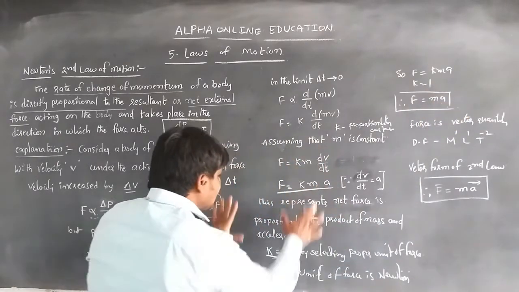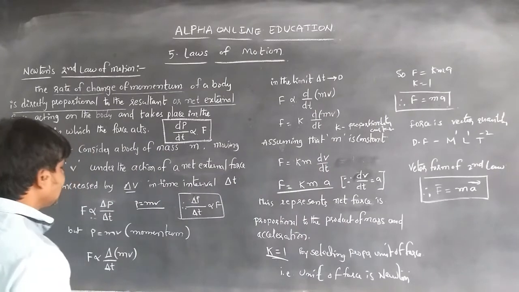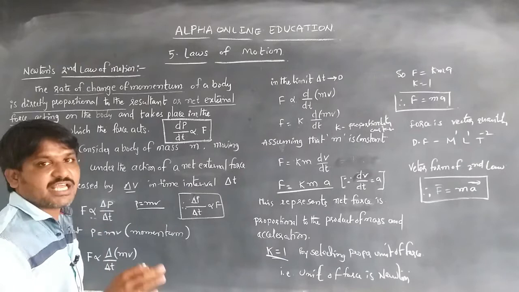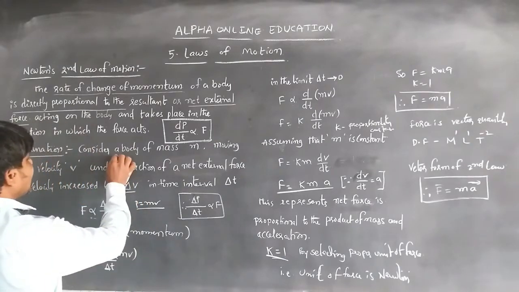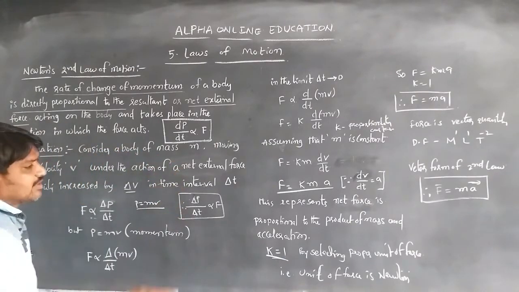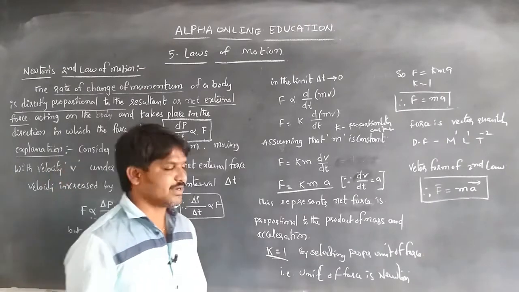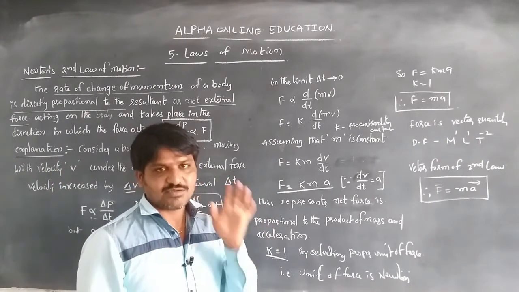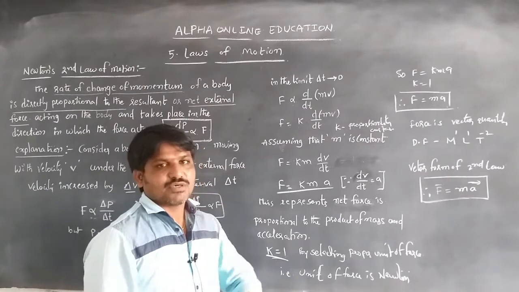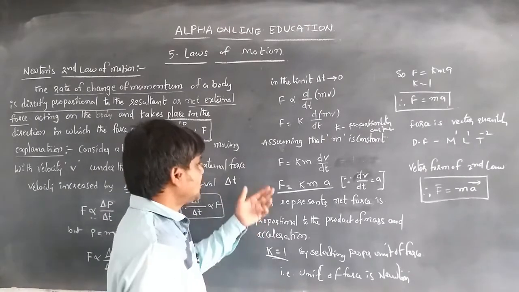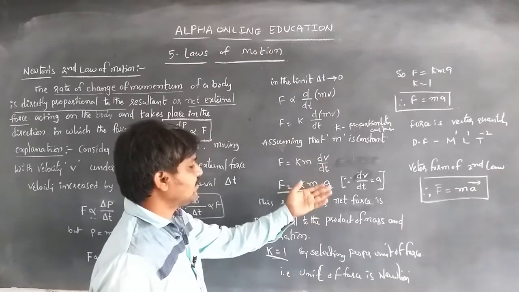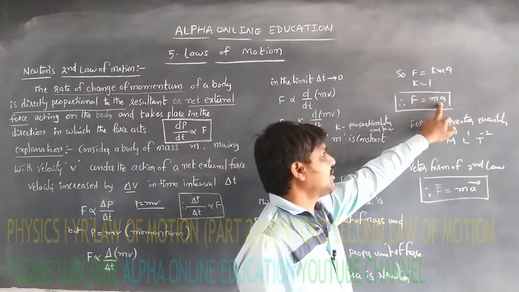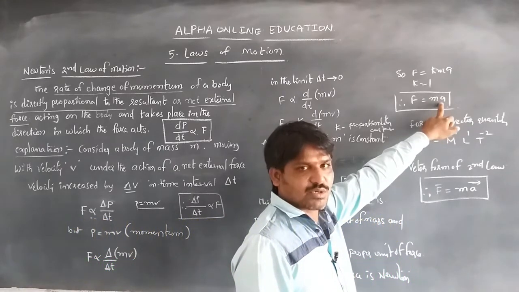This total derivation can also be written as the answer to the question: derive an equation for F is equal to ma. Further questions can also have the same answer. According to Newton's second law of motion, this is also called the force law. So F is equal to km into dv by dt, and from that equation, by deriving, we get F is equal to ma.